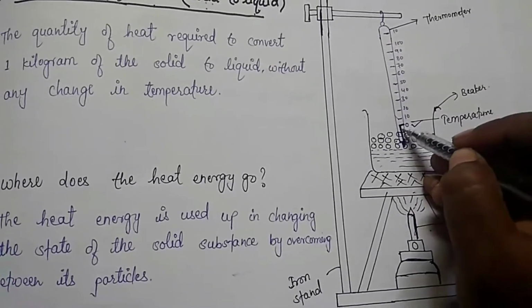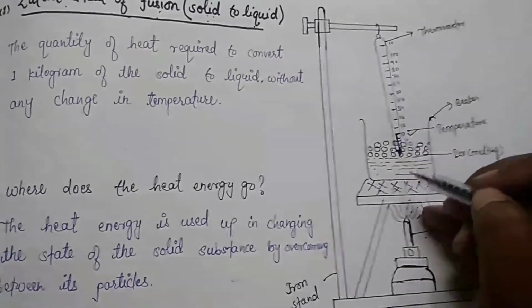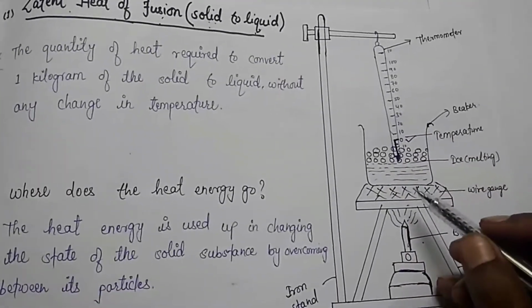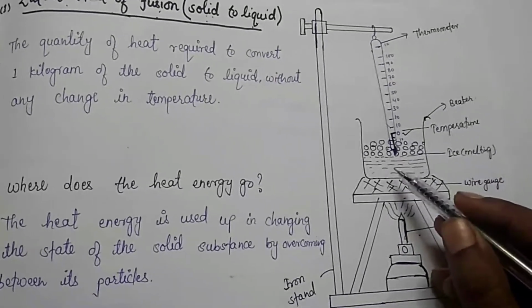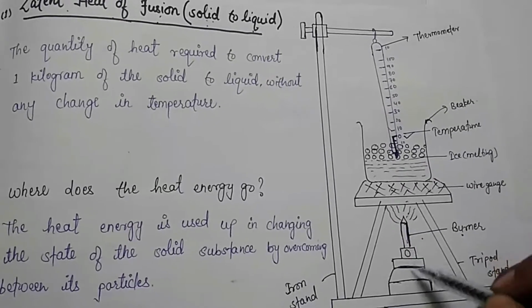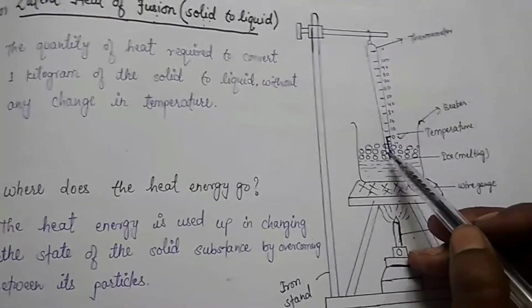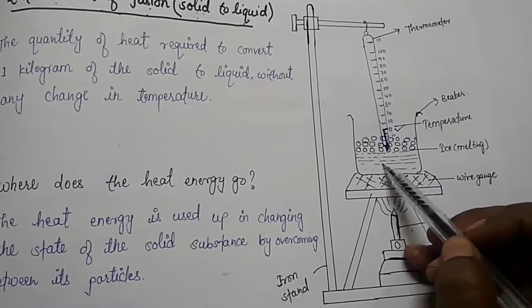It is 0 degree Celsius. Clear, children? The temperature of ice is 0 degree Celsius. We now heat the ice gently by using a burner, children. On heating, ice starts melting to form water.